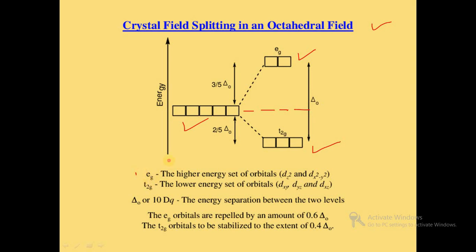We know that eg, the higher energy set of orbitals, contains the dz square and dx square minus y square lobes, and t2g, the lower energy set of orbitals, contains dxy, dyz and dxz. Delta O or 10 Dq means the energy separation between the two levels. The eg orbitals are repelled by an amount of 0.6 delta O or plus 6 Dq, and t2g orbitals are stabilized to the extent of 0.4 delta O or minus 4 Dq value.